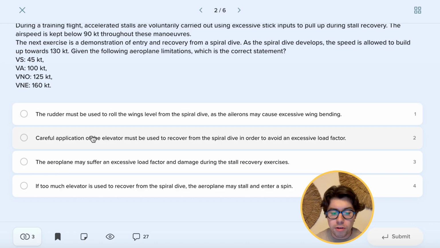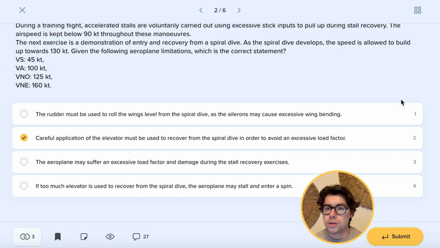So going back to the possible answers, if too much elevator is used in the recovery from spiral dive, the airplane may stall and enter a spin. So no, because of course the airplane, here the threat will be exceeding the loads. Careful application of the elevator must be used to recover from the spiral dive to avoid excessive load factor. This will be correct. So again, above VA, never use full deflections of the surfaces and use them carefully.